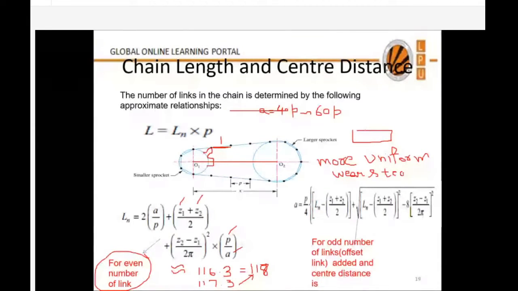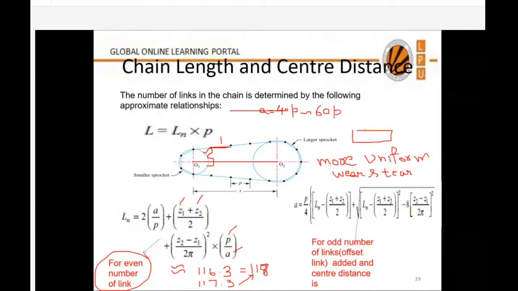So this is achieved by designing the chain in such a way that the sprocket will have an odd number of teeth and the chain links will always be even. So every time the chain is running and transmitting power, a new link comes in contact with one particular tooth. This will result in more uniform wear and tear of the chain. So due to this reason, we always select an even number of links and an odd number of teeth.